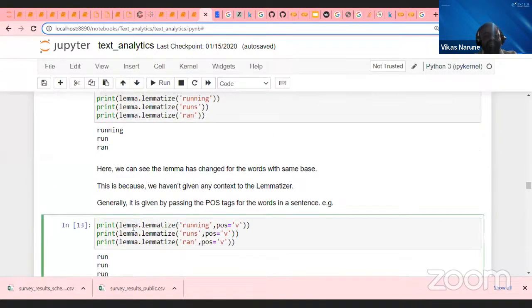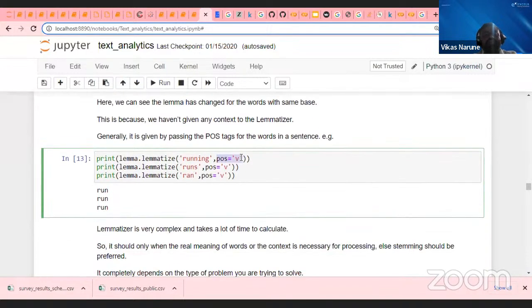So here, lemma.lemmatize, I am passing the word running, and I am passing a POS tag as well. Once I do a POS tag, guys, now you see running, runs, and ran all came back to their basic form because it is trying to understand the meaning as well.